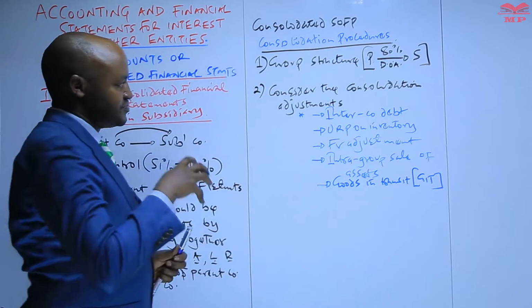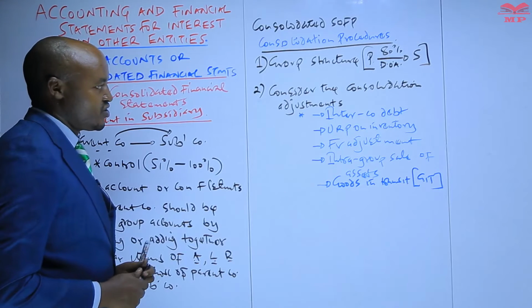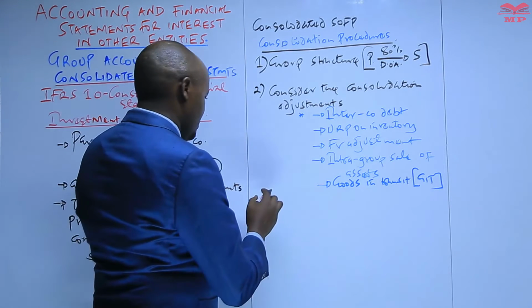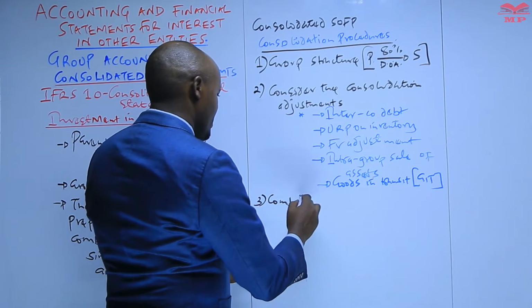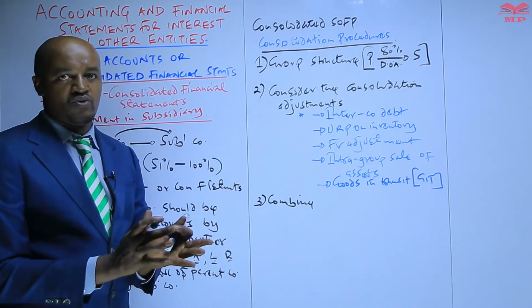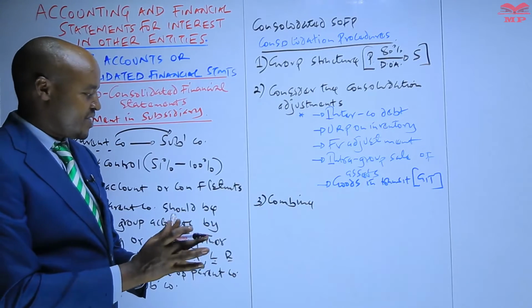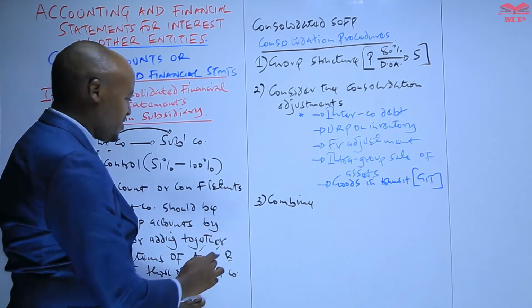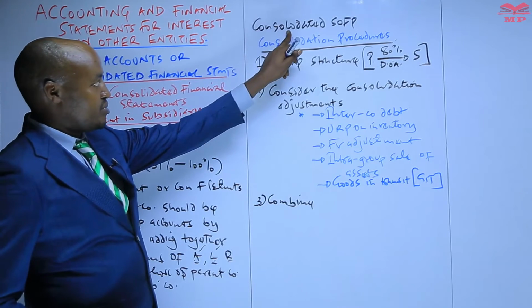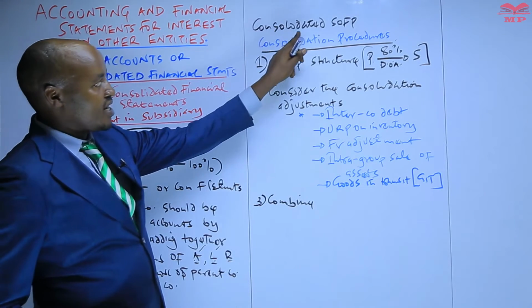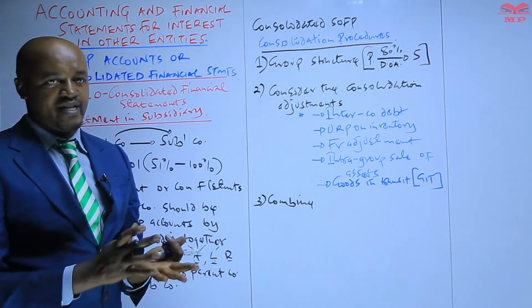So once you have determined the consolidation adjustments you need to make, then from there, step number 3, you need to combine. So basically by combining, that means what? That you add together similar items of asset and liabilities. Remember here we are looking at the consolidation procedures for preparing the consolidated statement of financial position.